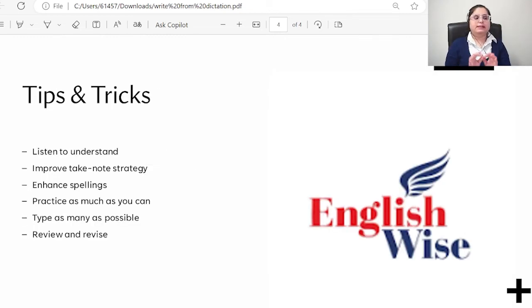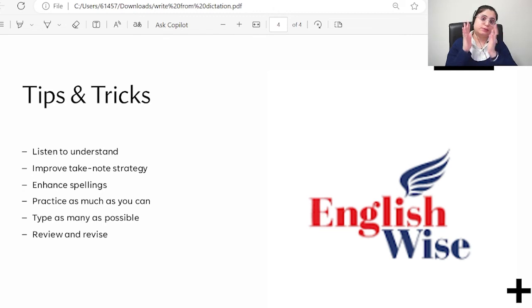Let's understand the tips and tricks. First, always listen to understand. Whenever you are listening to the sentence, make sure that you understand the meaning of the sentence. That will help you to remember it in a better way. Second, improve your note taking strategy. Don't go on writing the complete words. You can write short forms, write neat and clean, and always try to understand. Making a good note strategy will be helpful.